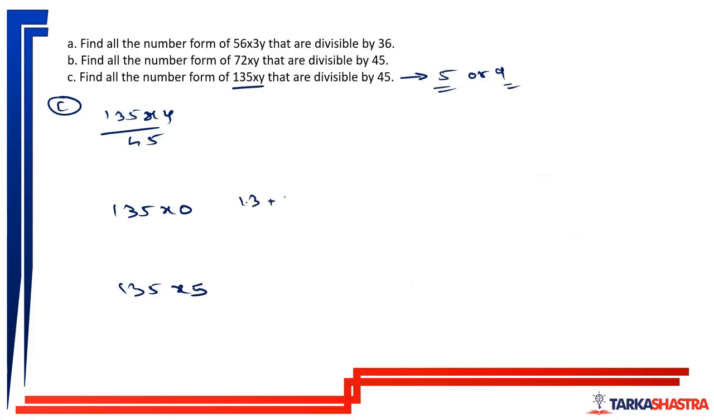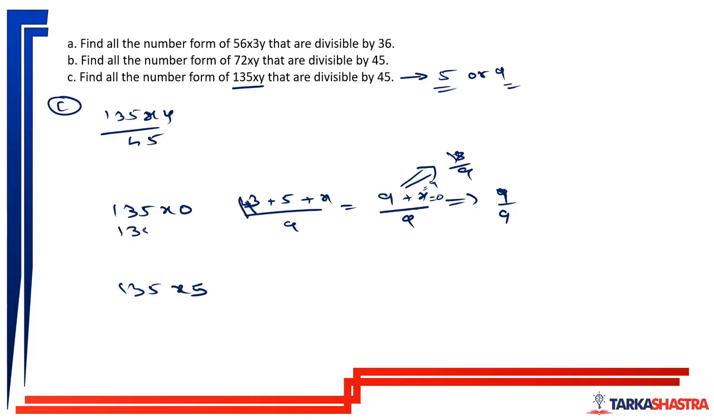For a number to be divisible by 9, the sum of the digits should be divisible by 9. So 1 plus 3 plus 5 plus x should be divisible by 9. 1 plus 3 plus 5 is 9, so 9 plus x. Now it can go in two directions. It can be either 9 or 18. If it is 9, x will be equal to 0. And if it is 18, x will be equal to 9.